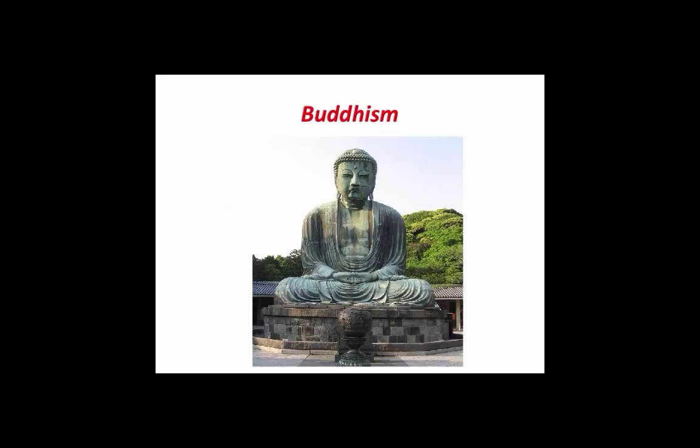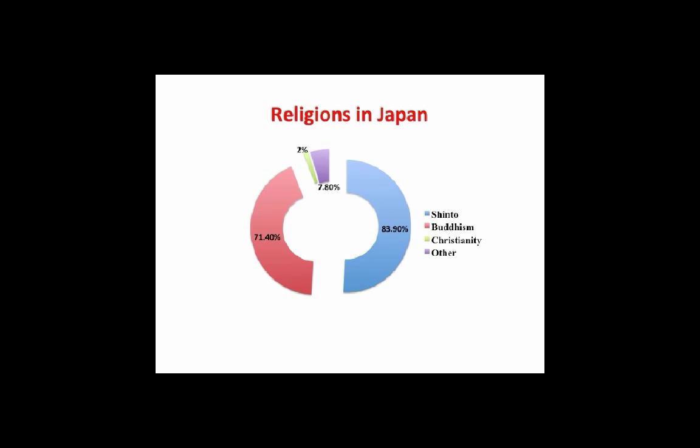Shinto and Buddhism are the 2 major religions of Japan. The pie chart shows the distribution of the different types of religion which the Japanese identify with. The reason the total amount does not equal 100% is due to many people belonging to both Shintoism and Buddhism. Other religions include Islam, Hinduism, and Sikhism. However, in a recent study, 60% of Japanese people have said they are atheist.